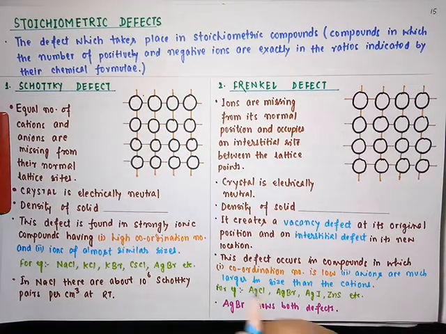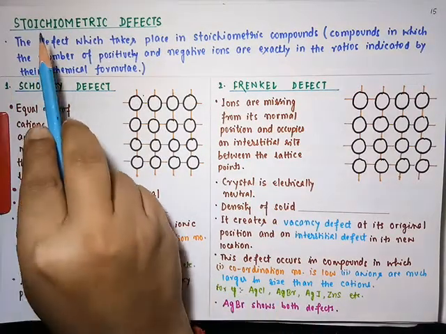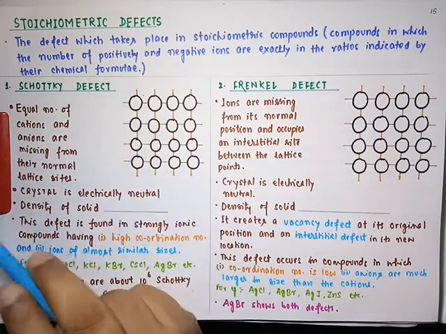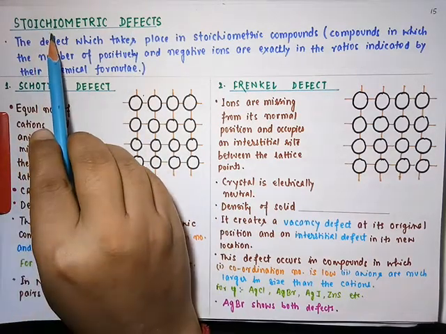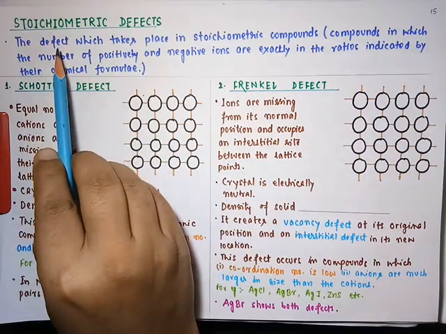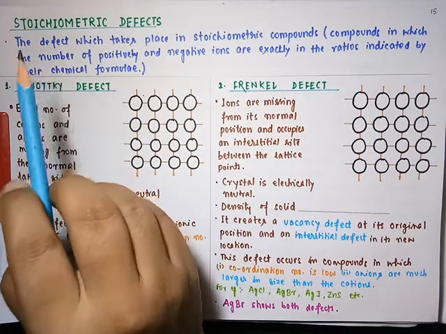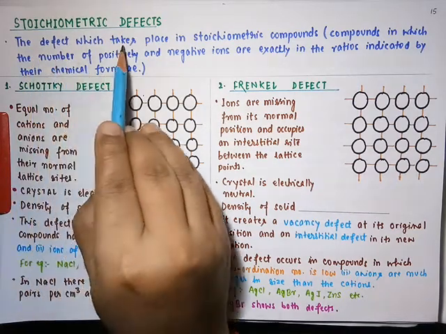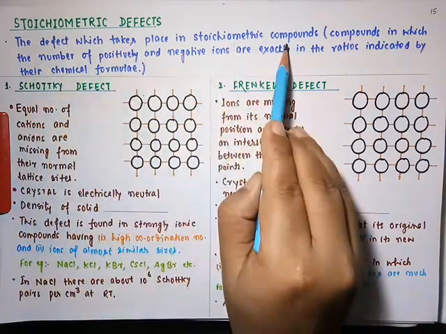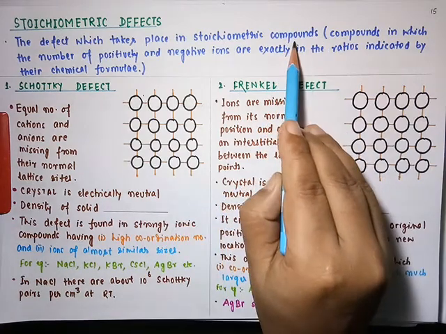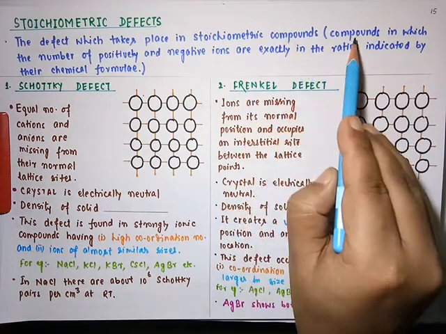We know that the very first type of point defect is stoichiometric defect. This term you have read in class 11th. Stoichiometry means no change in formula. The defect which takes place in stoichiometric compounds. What are these stoichiometric compounds?